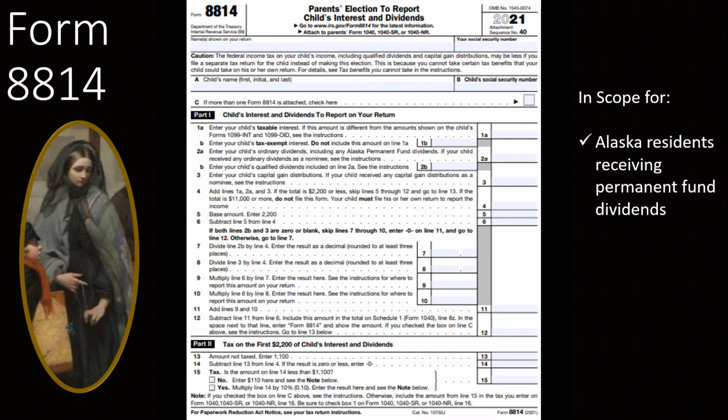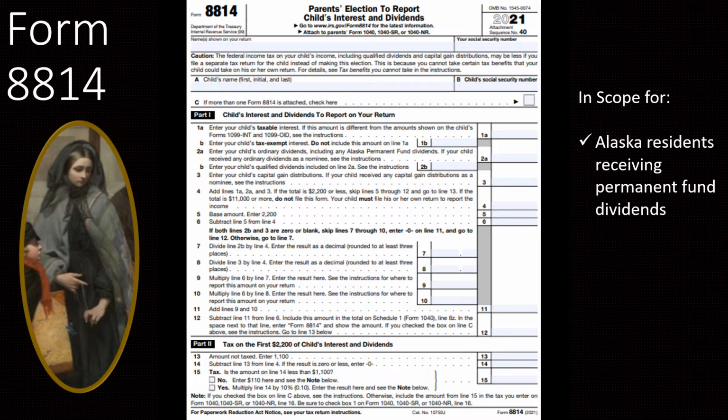So that last form we were looking at, the Form 8615, attaches to the child's tax return. On the other hand, parents can elect to report a child's interest and dividends on their return so that the child does not need to file a separate tax return. And the parents can do this on Form 8814. So this would attach to the parent's return.